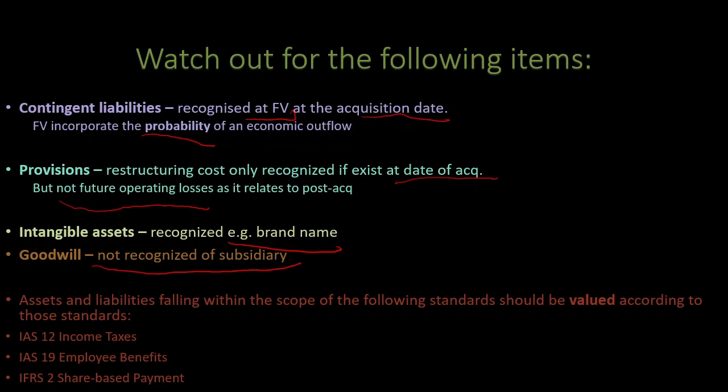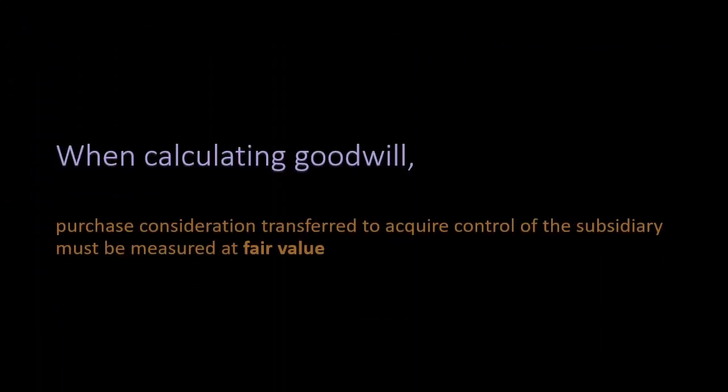Assets and liabilities falling within the scope of certain standards should be valued according to those standards. When calculating goodwill, purchase consideration transferred to acquire control of the subsidiary must be measured at fair value.